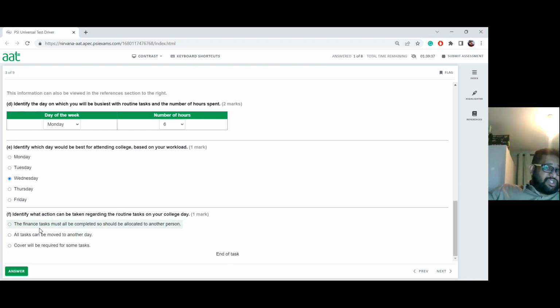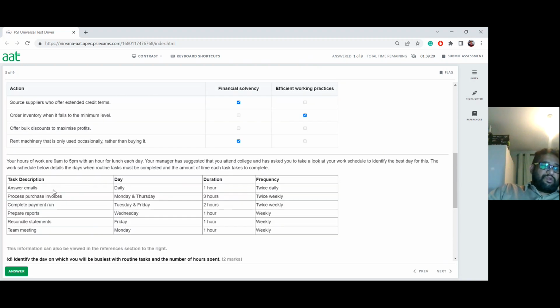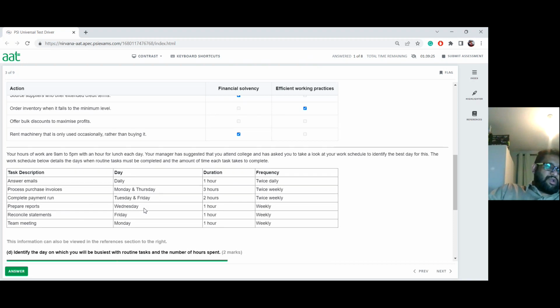You will be given a day release to go to your college. That's still fine, you'll be getting paid for that part, but you'll also be able to do that work the other way around. If you look at answering email, you can just answer the email on the day you come back to work.